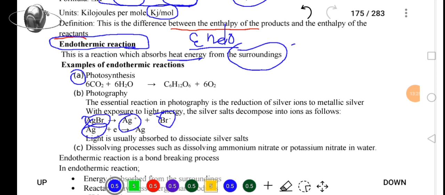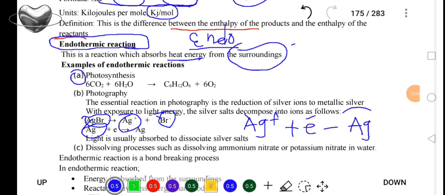Now, since we are having silver with a positive charge, to this we are adding one electron so that we can form a silver atom. This silver atom is the new substance because it is different from the actual compound. In the compound we had ions, but in this case we are having what? An atom. So this atom is different from an ion in the compound.